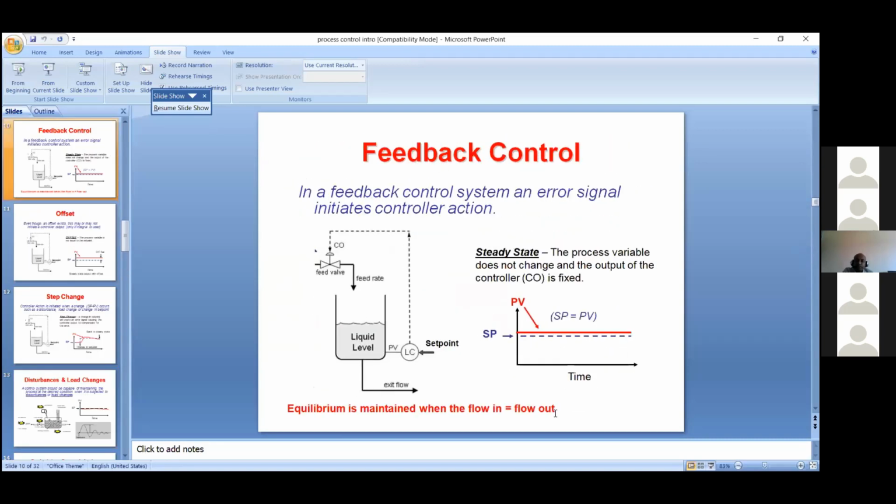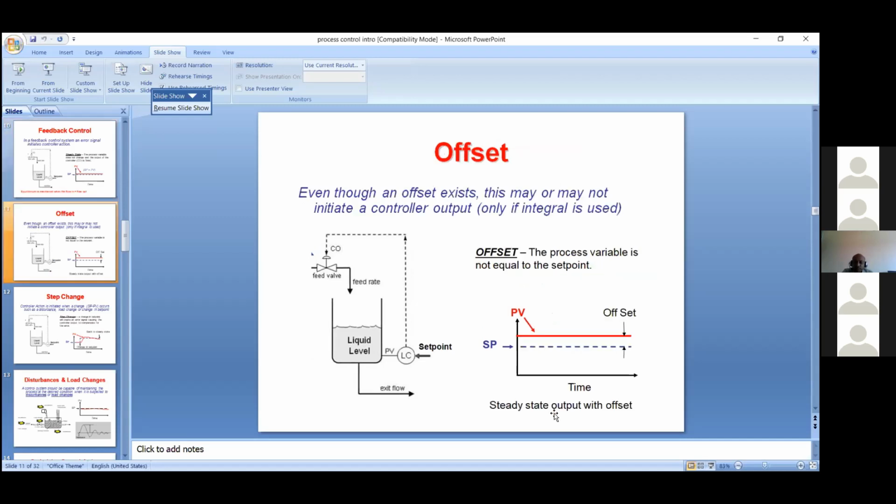Okay, now I will tell you. This is a feedback controller. This is a steady state controller, only with the proportional controller. In the proportional controller, the set point is nearly equal to PV, but there is a small difference between set point and PV. It is not matched exactly. You see the red line is PV and blue is the set point. This is due to offset, and this offset can be nullified if the integral constant is used.